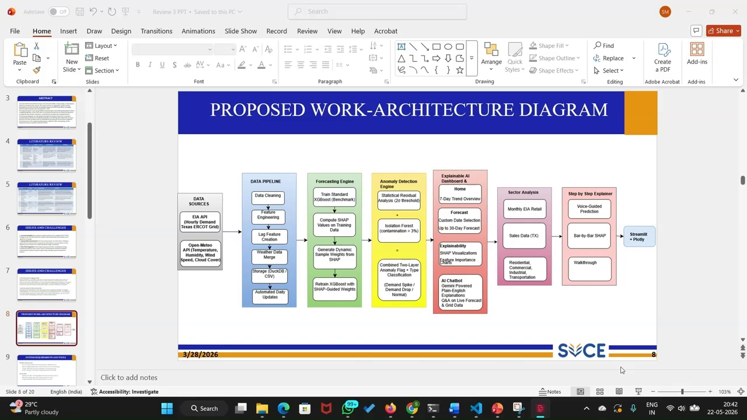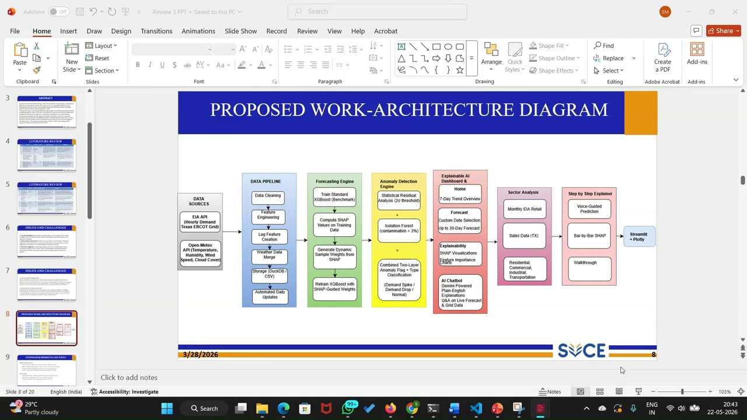Finally, the processed data is stored in a database in CSV format, and the entire pipeline is automated for the daily update. And then comes the forecast engine. In the forecast engine, we first train a standard XGBoost model, which acts as our benchmark forecasting model. After that, we compute SHAP values to understand how each feature influences the prediction. Using the SHAP values, we generate dynamic sample weights so that the model can focus more on the important patterns. Then we retrain the XGBoost model with these SHAP-guided weights to improve the forecasting performance and interpretability.